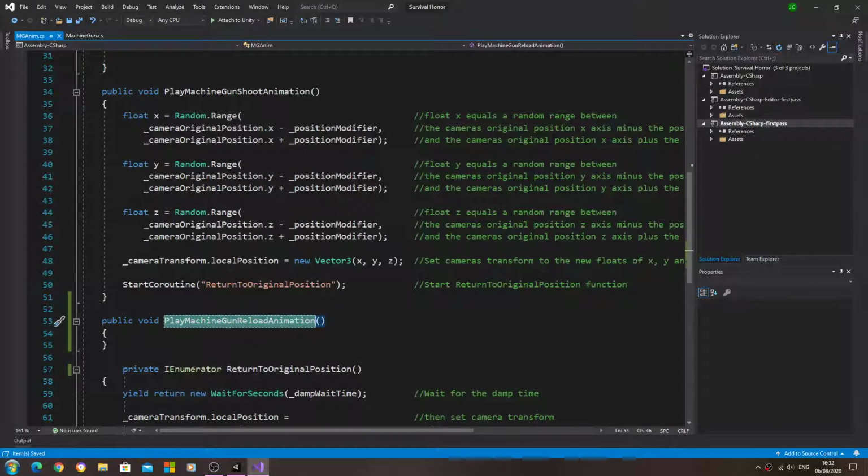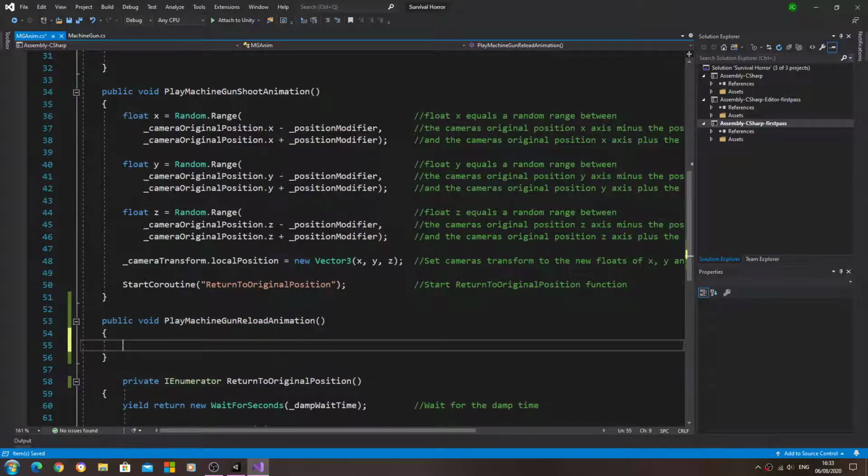In the next lesson, let's fill out this function and then we'll test it all out. But I think we'll leave it here for now.